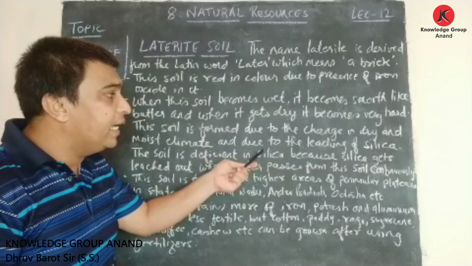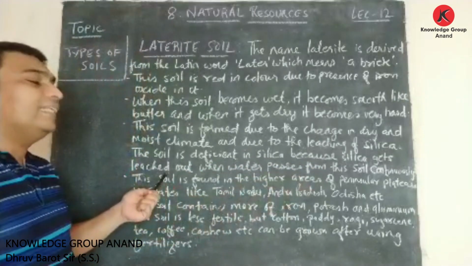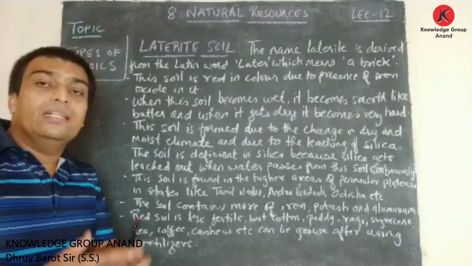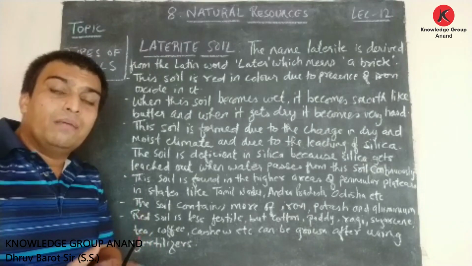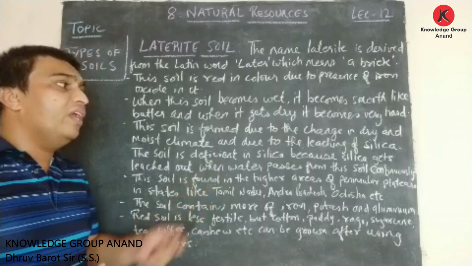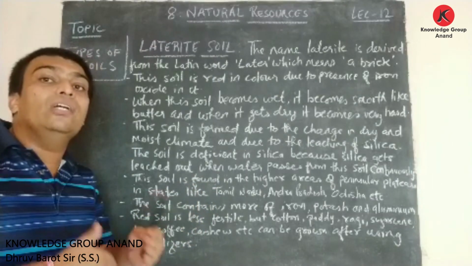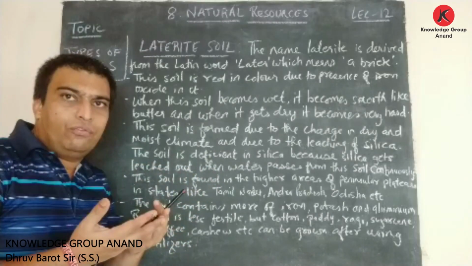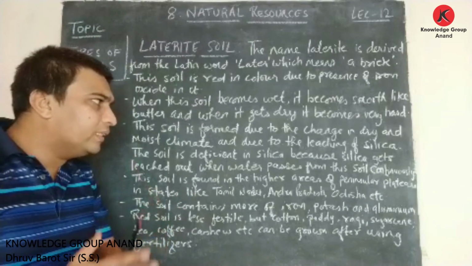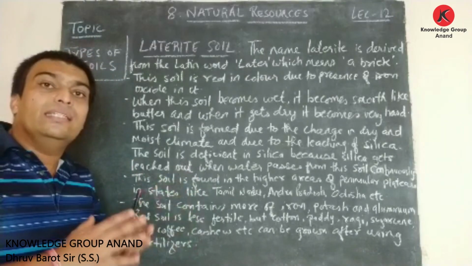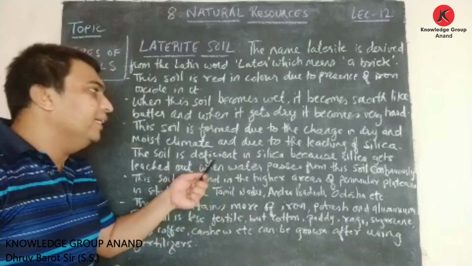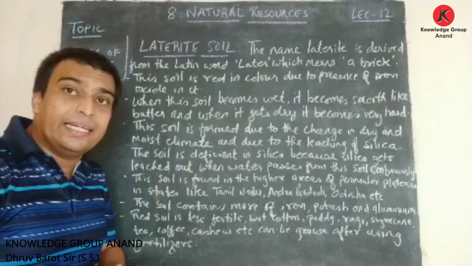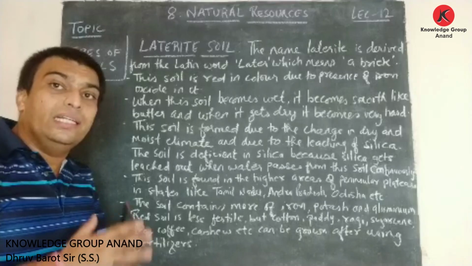Here it is said the soil is deficient in silica. The proportion of silica is less because silica gets leached out when water passes through the soil continuously. The silica gets leached out from the soil and it gets wasted. That is why this soil is deficient in silica, and as there is a deficiency of silica and lots of leaching is taking place, we can see the infertility in this soil.